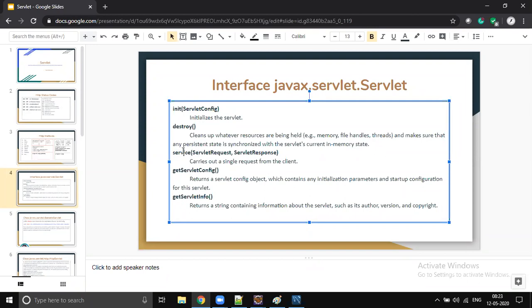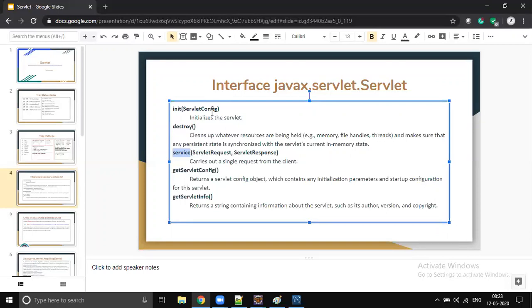Okay, so before calling the service method, I said it's going to be called by the JVM. So before the JVM calls the service method, for every request which comes from the client, the JVM creates. When I say JVM, it is Oracle JVM or server-specific JVM also. So when I go for WebLogic, WebLogic has its own JVM implementation.